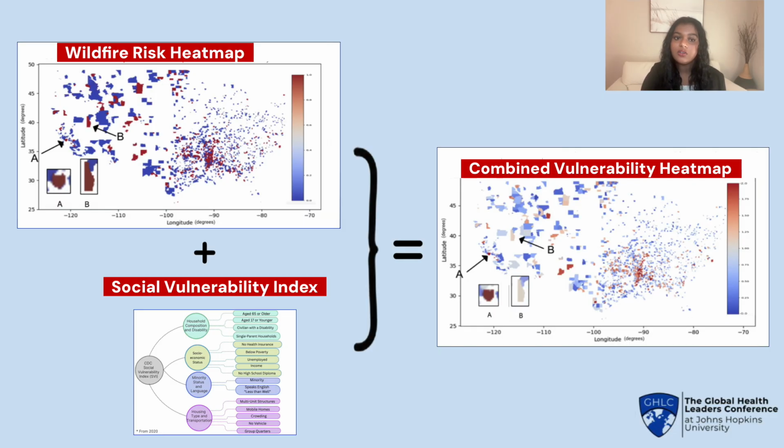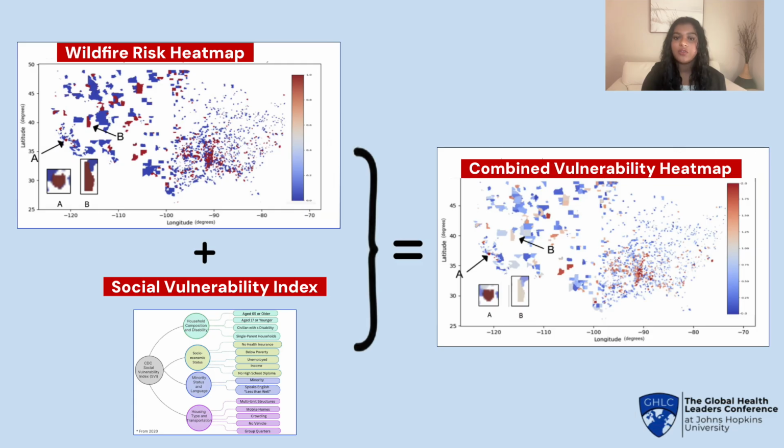So next, I integrated the AI model's wildfire intensity predictions with the CDC's Social Vulnerability Index. This generated a combined vulnerability risk heat map, that is, wildfire risk plus social vulnerability for each census tract across the country.